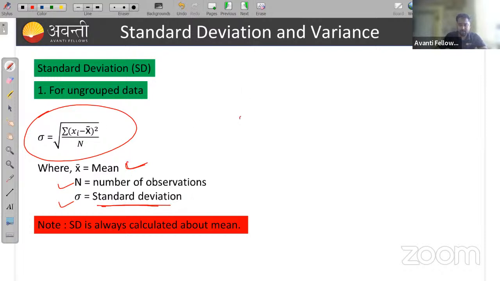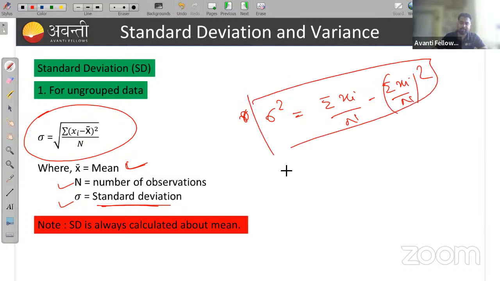Remember, variance is summation of xi upon n minus summation of xi upon n whole square. This is one formula for variance. Also, we can write this as summation of (xi minus x bar) square upon n, where x bar is the mean.